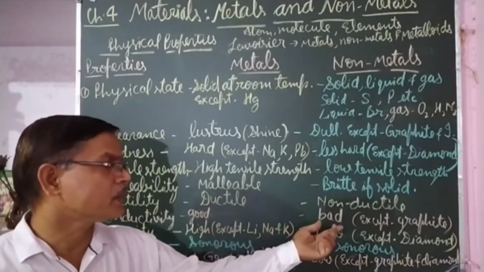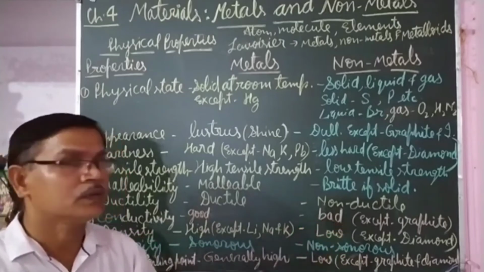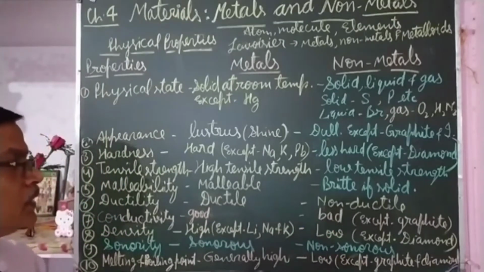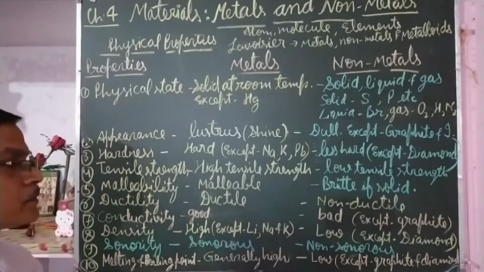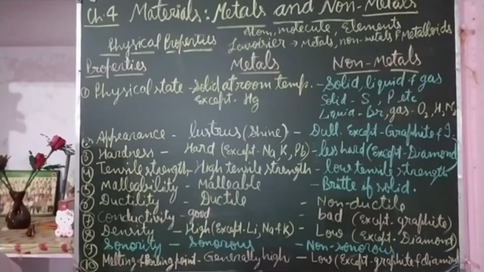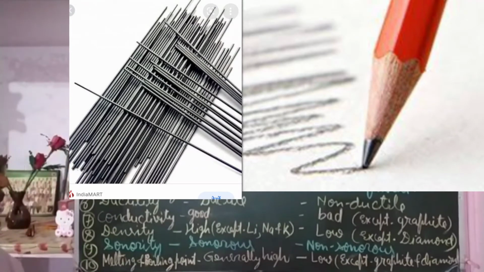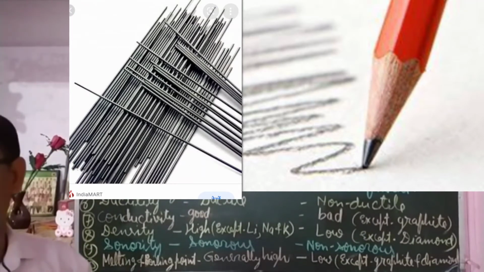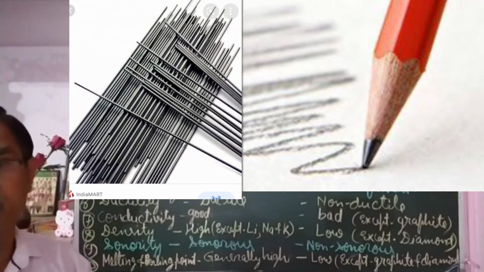Non-metals are bad conductors or insulators of heat and electricity. They do not allow electricity or heat to pass through, so they are bad conductors or insulators, except graphite. Graphite, although it is a non-metal, is what pencil lead is made of. You should never try putting a pencil in an electric socket. You should not push it into the electric socket, because you may get an electric shock.